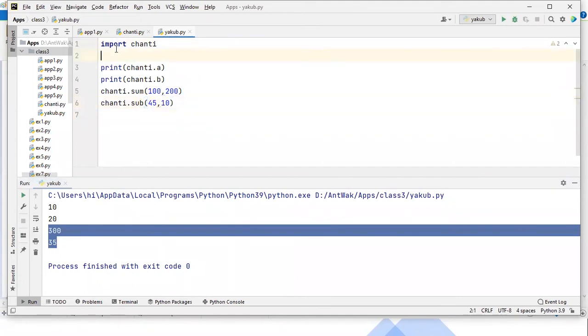Guys, this is one way to import. There's another approach that I'll show you. Let me make this a comment.